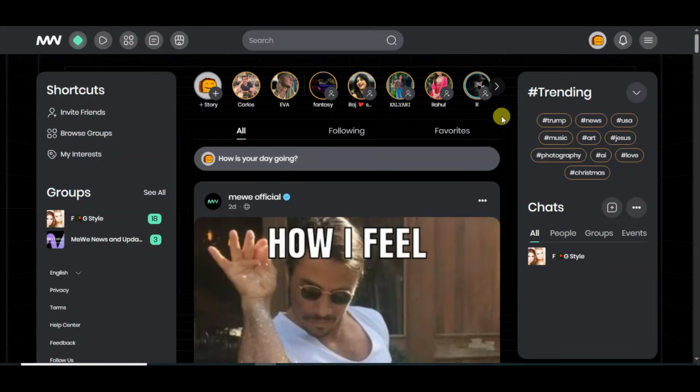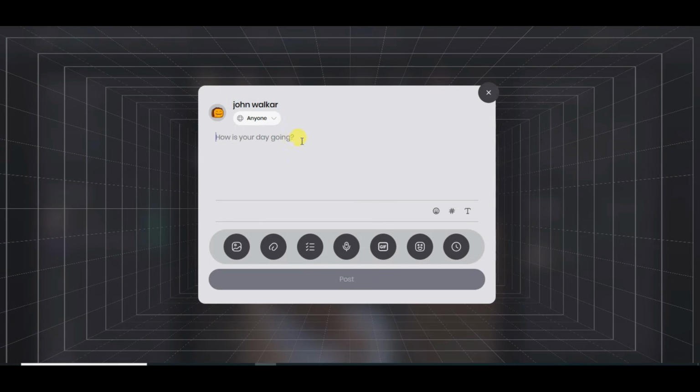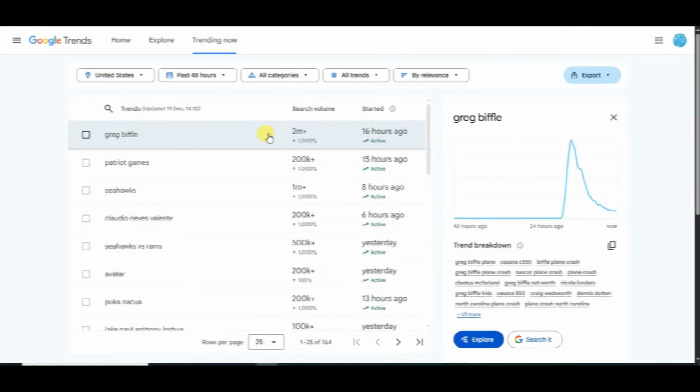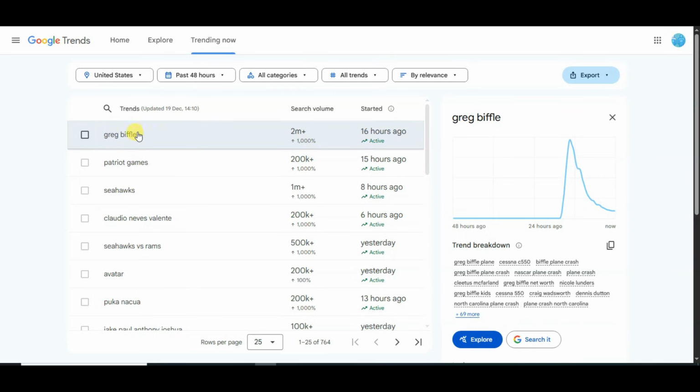Once you will create successfully your account, you will then come to this page. Now you can click here. You can type your text. You can type here this kind of text. Now you can type your hashtag. You can go on Google Trends. Here you can see keyword. You can copy this keyword.